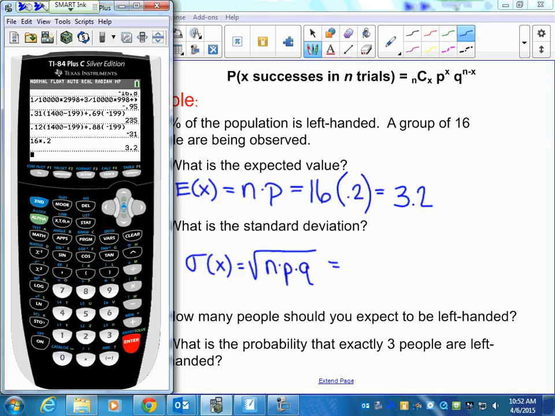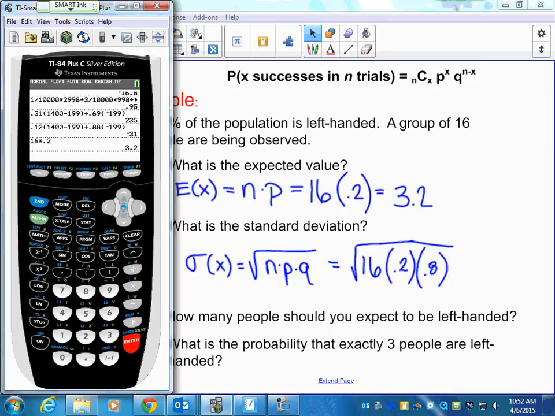So then we're going to say, okay, the number of trials is still 16. The probability of success is still 0.2, which means the probability of failure, meaning right-handed, sorry right-handed folks, is going to be 80% or 0.8. So now what I need to do is I just need to put this in my calculator.